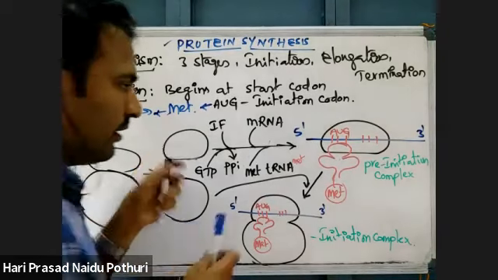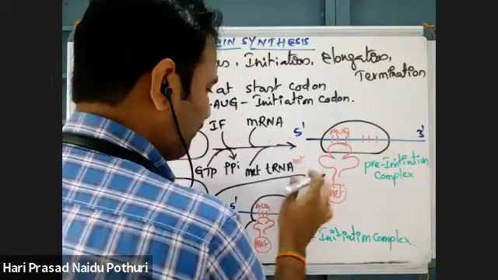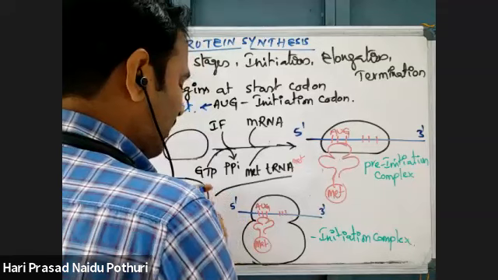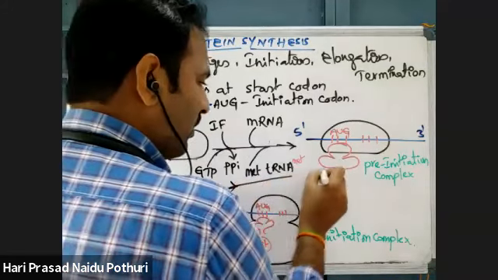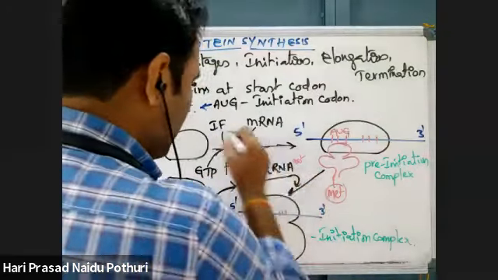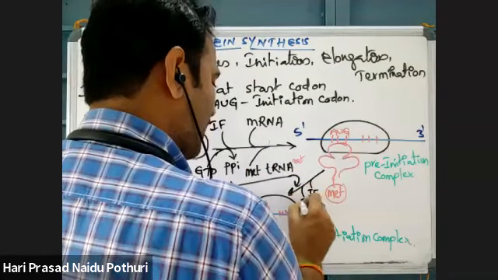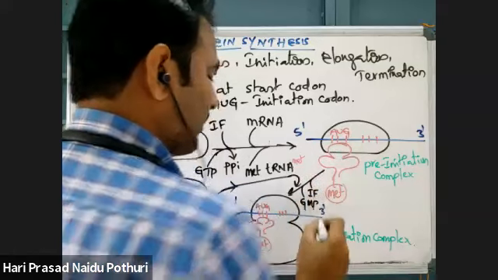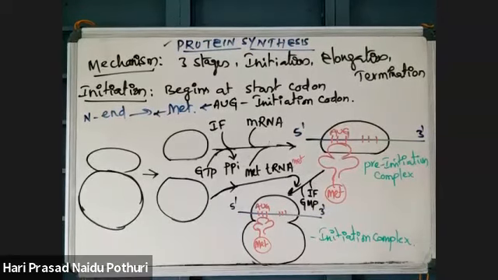During the binding of the larger subunit, both will be joined. When the larger subunit binds, the initiation factors come out and guanosine monophosphate will also be released.